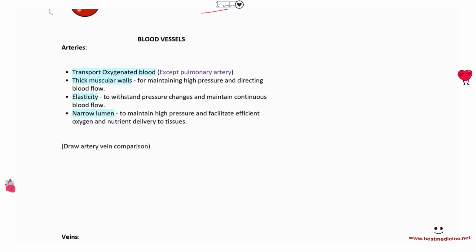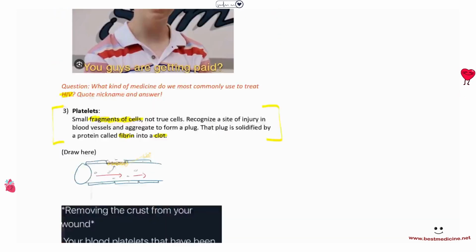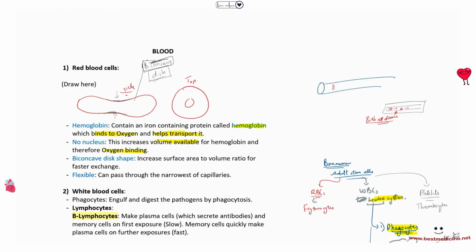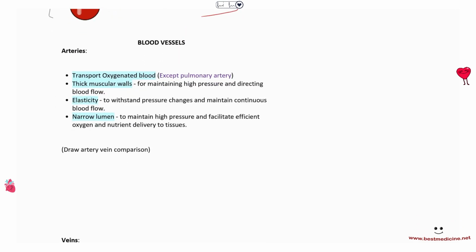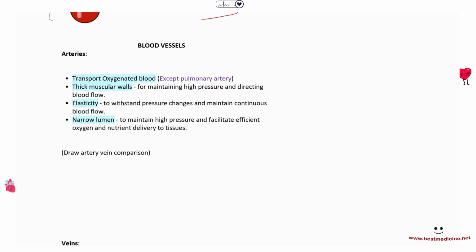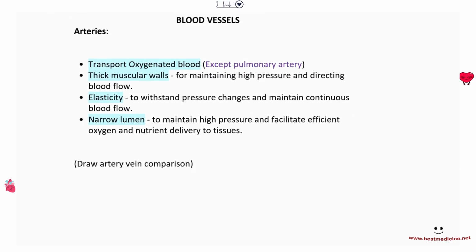And next up we have blood vessels. So right now we have finished blood, which is the medium of the transport, and now we go into the blood vessels, which will help carry the blood around the body. Okay, so arteries are the first kind of blood vessels that we're going to do. Number one, arteries, they usually transport oxygenated blood, okay? They transport oxygenated blood,